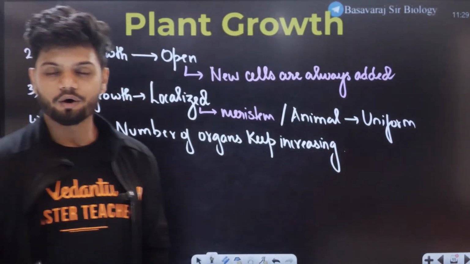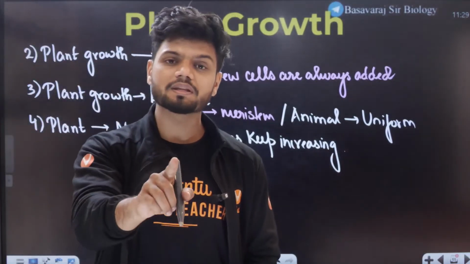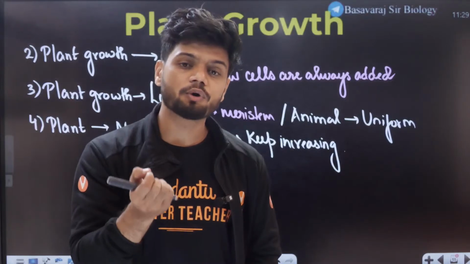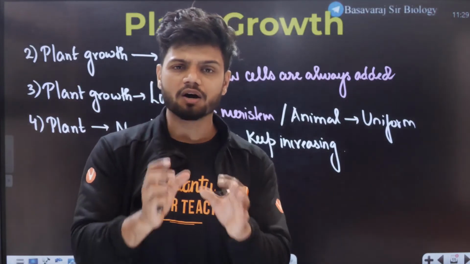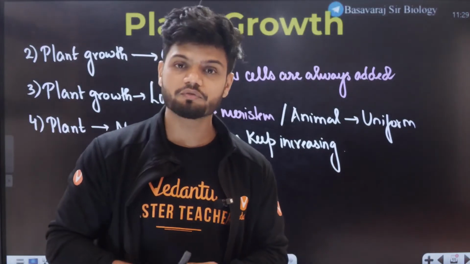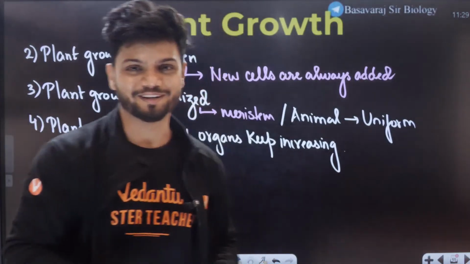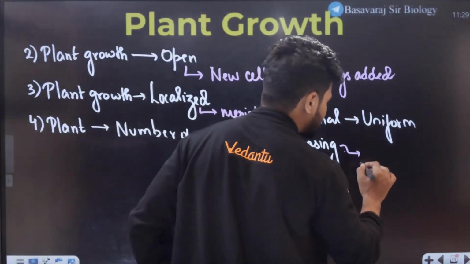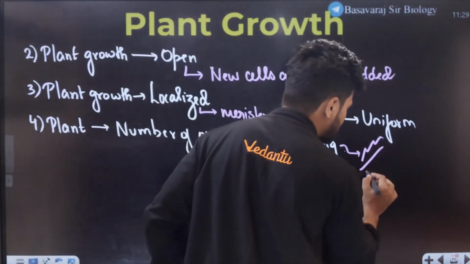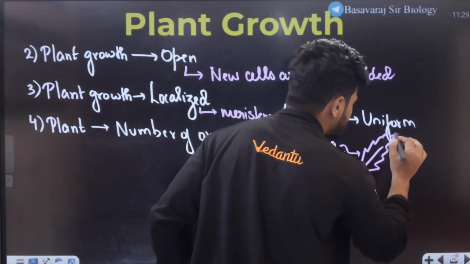I'll give you a quick example. Students, tell me in the chat, which is the photosynthetic organ in the case of a plant? If you can tell the answer, smash your like button right now. The photosynthetic organ in the case of a plant is none other than the leaf. Now students, tell me, will there be an increase in leaf in the case of plants?